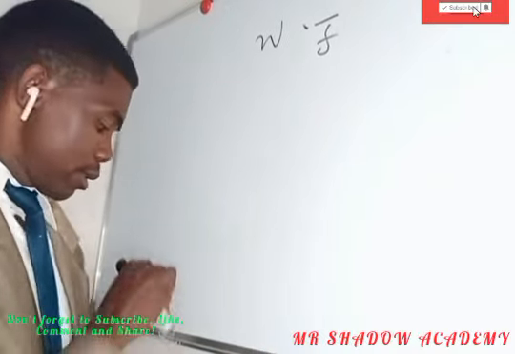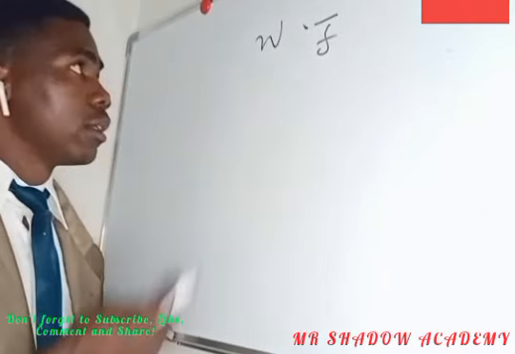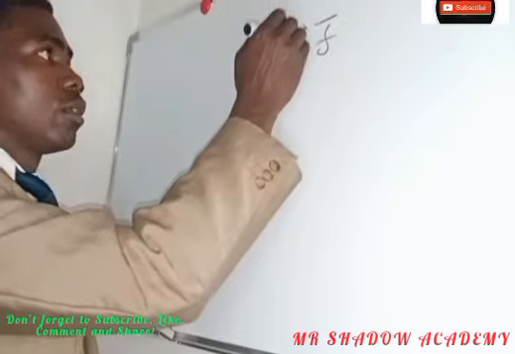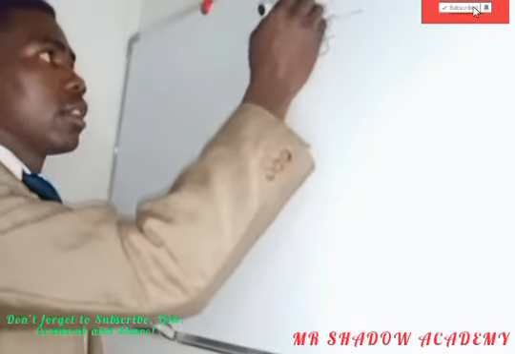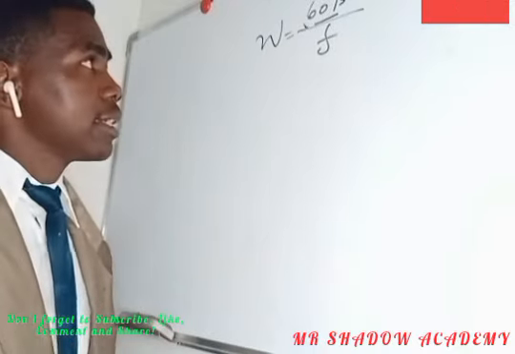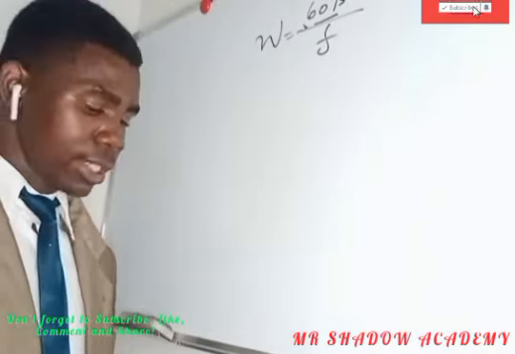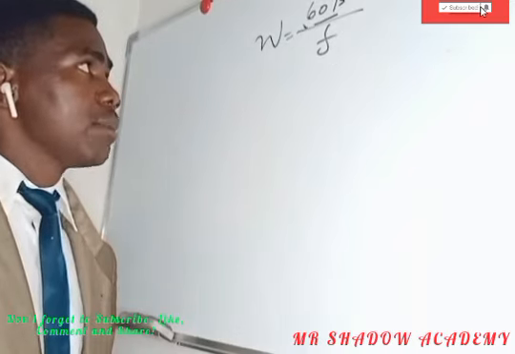So w is equals to 60,750 over f. So this is the relationship between w and f. So now let's move on.